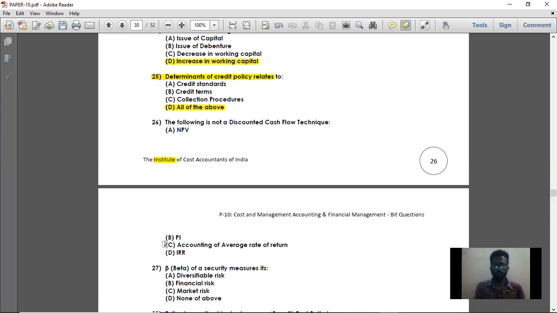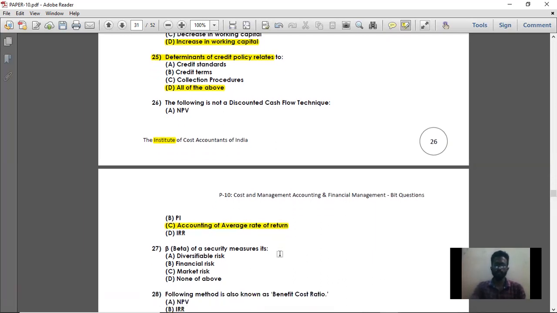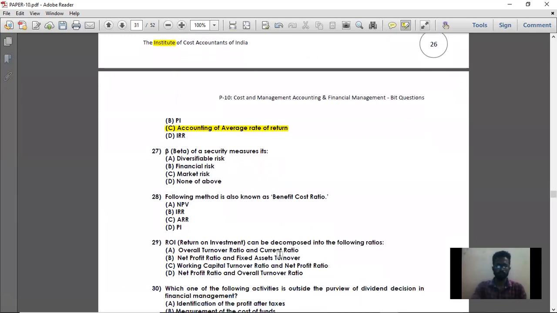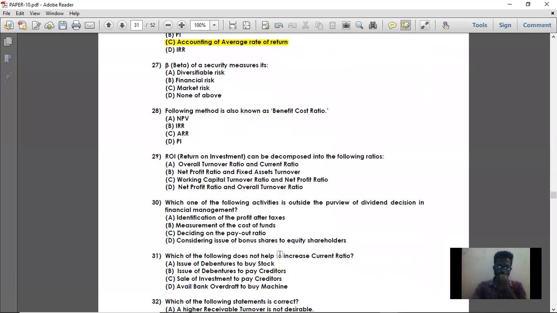So accounting rate of return is the right answer. What is the formula for accounting or average rate of return? Return divided by average investment into 100. So there you are not using any present value factor. So it is not a discounted cash flow technique. So option C is the right answer, that is accounting or average rate of return. So for 26, option C is the right answer. The other three are discounted cash flow techniques. That is, in all the other three, you are using present value factors in order to convert the future cash into present value.